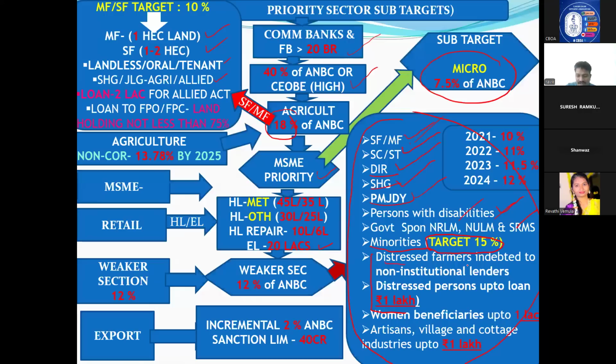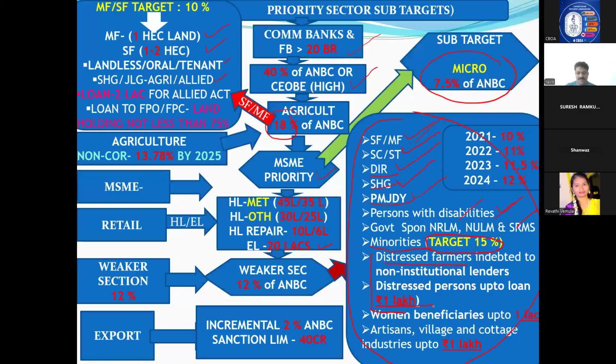no amount restriction is there. That means, in other words, if a farmer has taken 1 lakh, 10 lakh, 15 lakh, no problem. If you clear it, it is falling under weaker section. But for persons, if he's not a farmer, if he's a person like us, the amount is restricted up to 1 lakh. Only up to 1 lakh if you give, then only it is coming under weaker section. But for farmers, whatever amount you give, that is falling under weaker section.